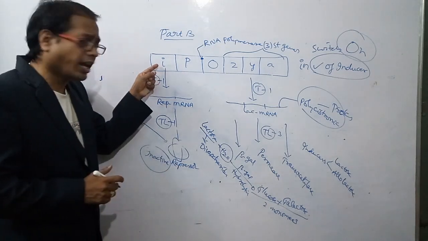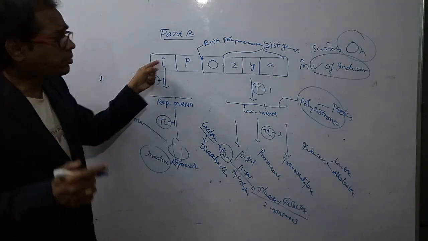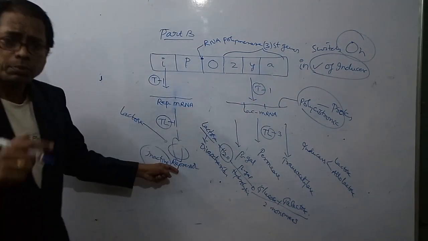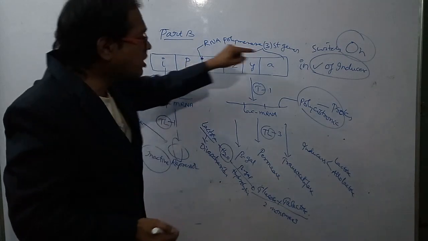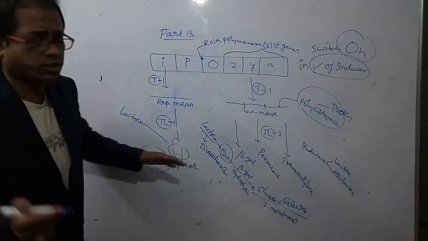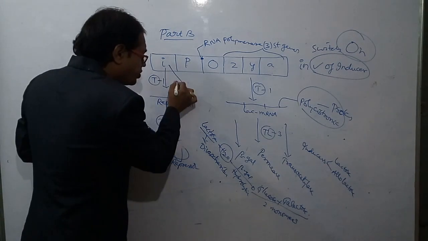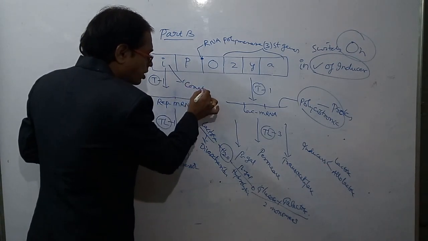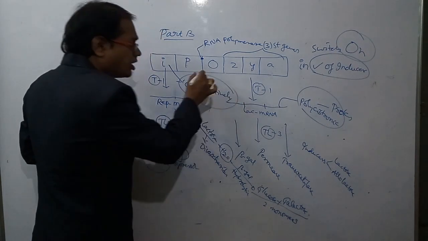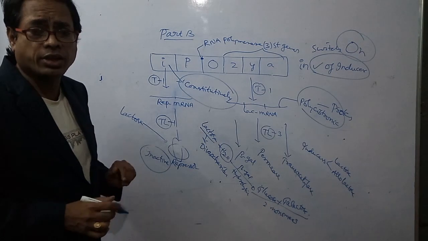So from the I gene, in presence of inducer, repressor protein is synthesized. Previously, in absence of inducer also, repressor protein is synthesized. So this I gene is constitutively functioning.